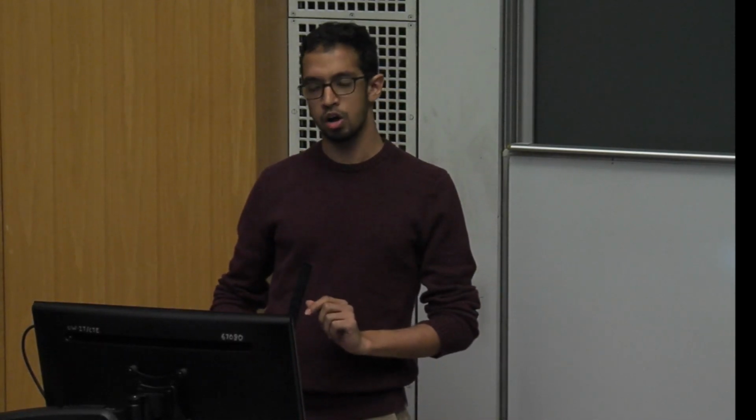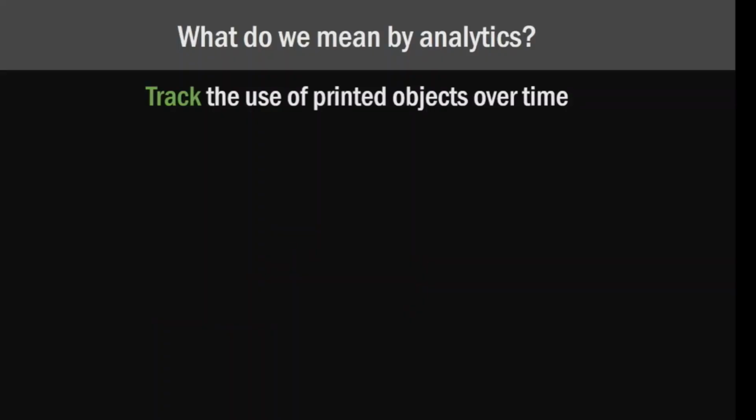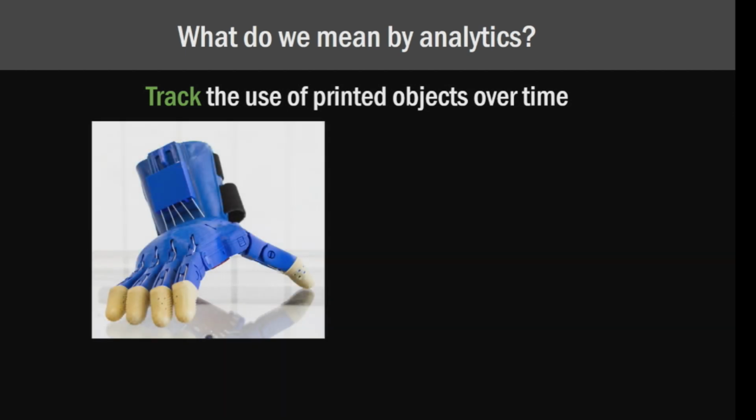Our goal in this project is to track the use of functional 3D printed objects over time. So for example, if we have things like this Phoenix hand, it's a prosthetic hand, these types of things have a pretty high rate of abandonment. But what if we could track when a user is actually opening and closing this hand, or even how much they open and close it? Tracking these kinds of things could give us important information about their use to address these issues of abandonment.